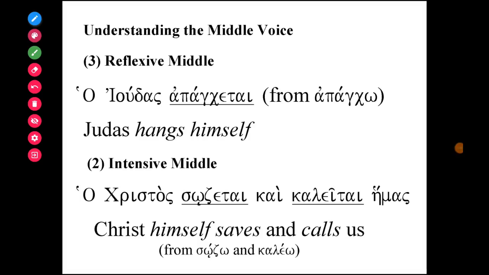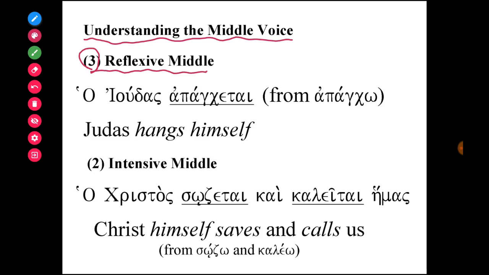The present middle passive indicative forms can also be translated in the middle voice. And there are three kinds or types of middle voice usage that I'll be going over here. We'll begin with the most easily understandable types of middle voice, but also the less frequent, so you don't see it as often. So going backwards then, number 3,